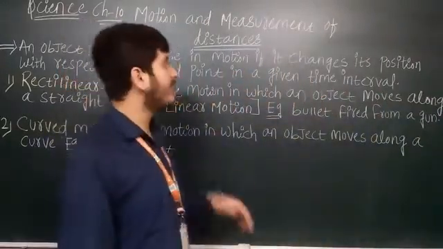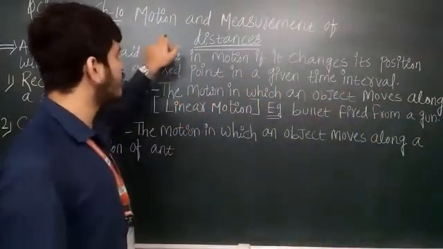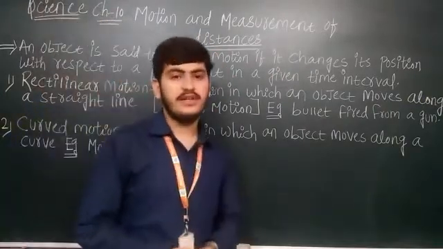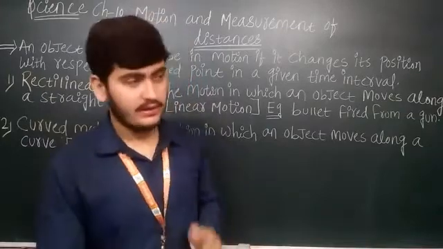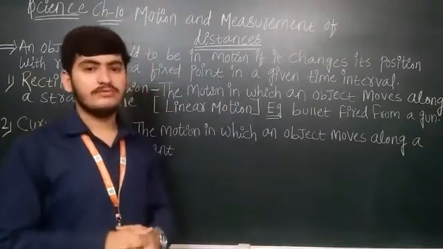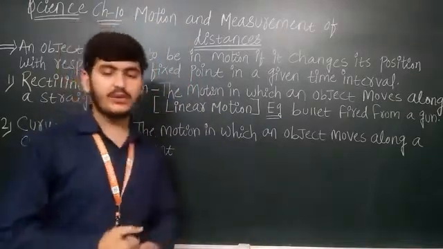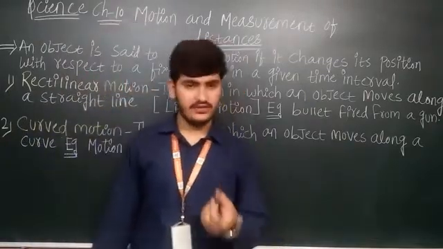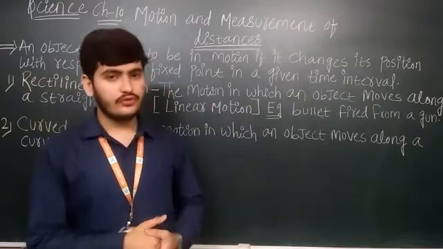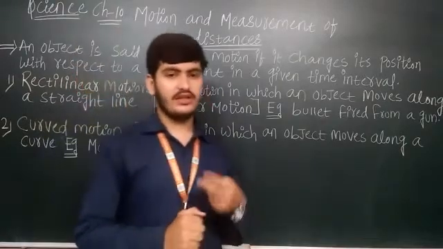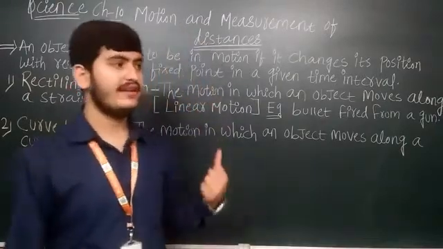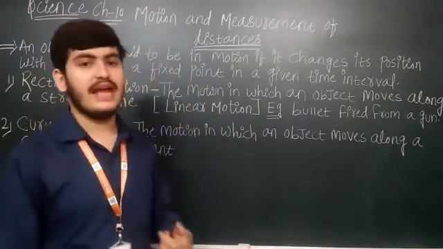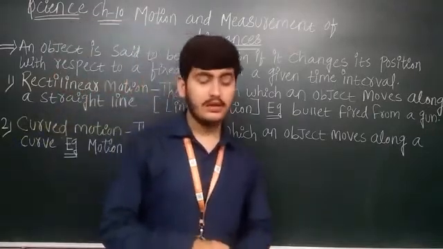This is the part second video of the chapter number 10, motion and measurement of distance. In the part first video, I explained to you what the learning outcomes from this chapter are, meaning what we are going to learn from this chapter. Total 8 topics are there which we have to learn. So today I am going to start with two topics: the second last topic, seventh number, things around us, and the types of motion.